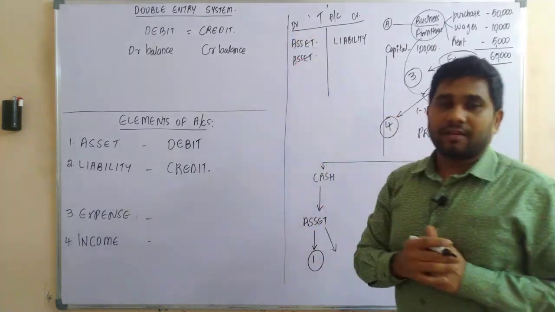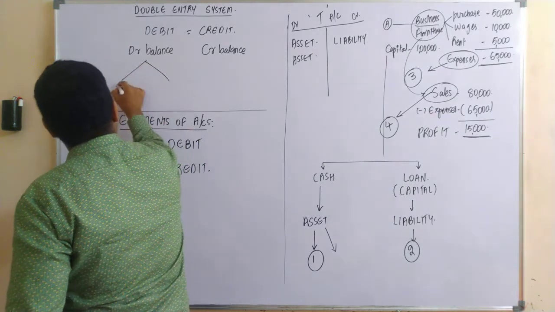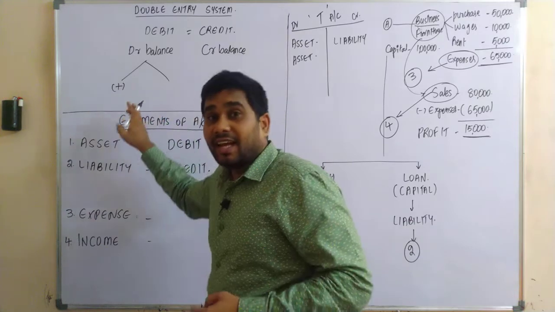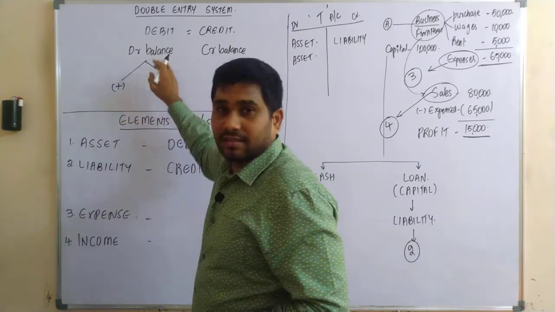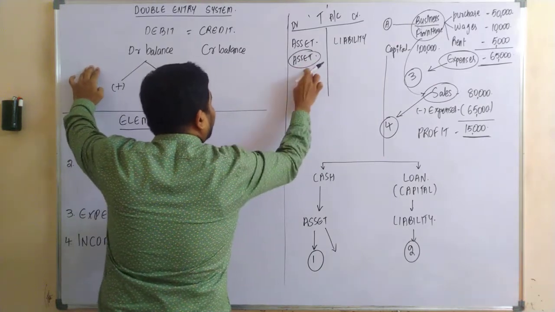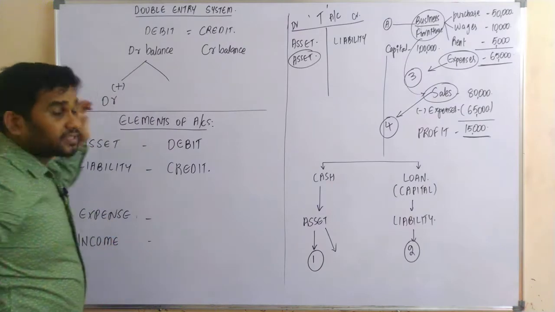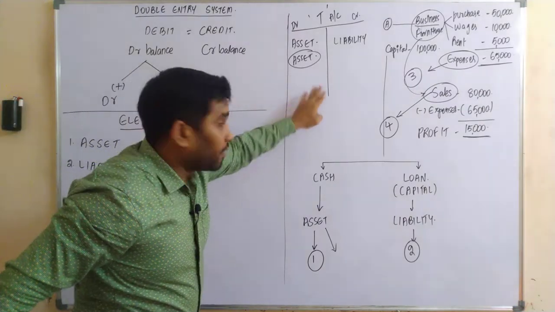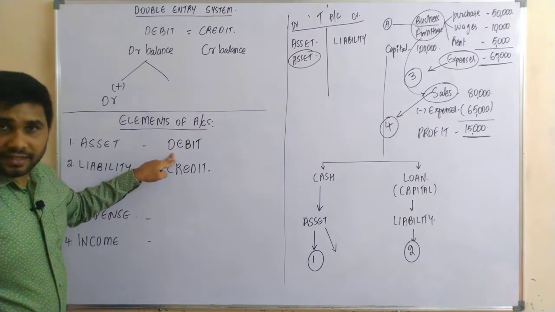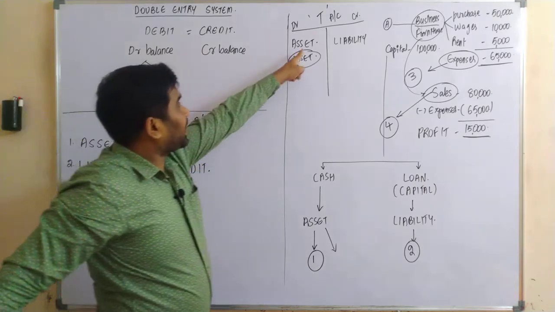Same, debit side. So whenever there is an increase in the debit balance, which balance is it having? Debit balance. That means it needs to be recorded on the debit side. Whenever a debit balance increases, your asset is nothing but your debit balance. Yes or no? Whenever the asset increases, it should be recorded on which side?